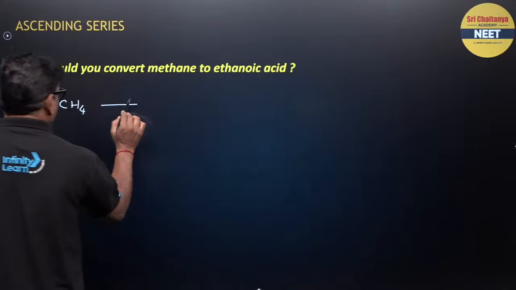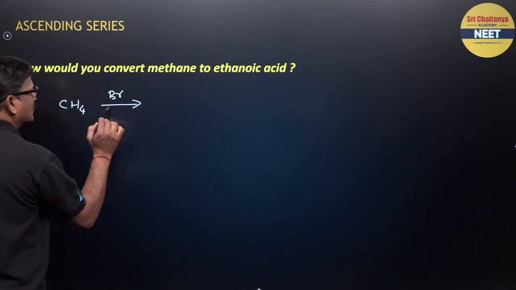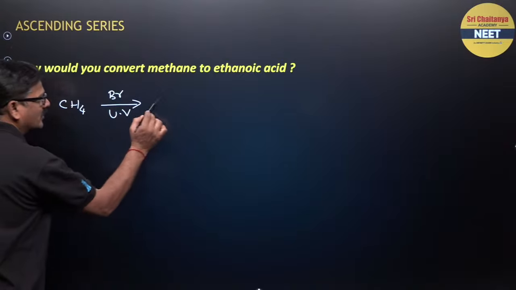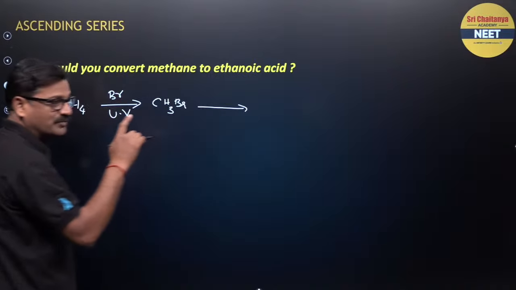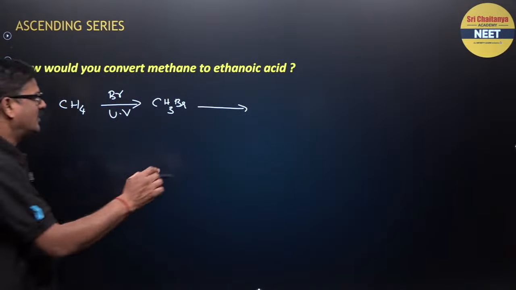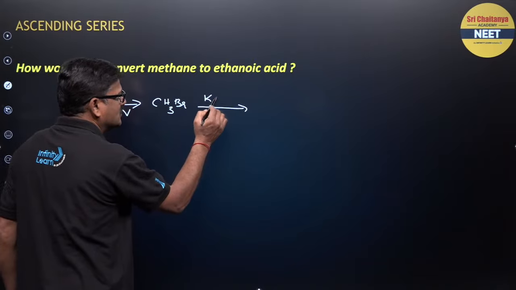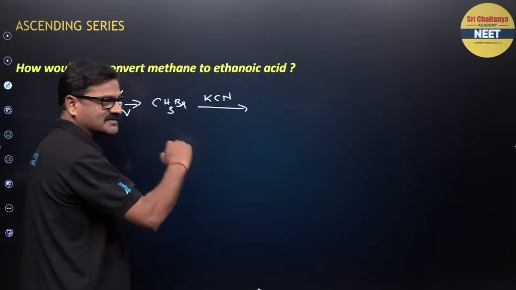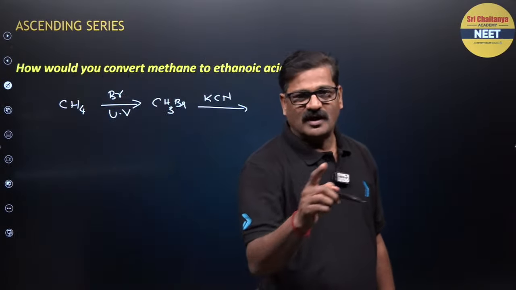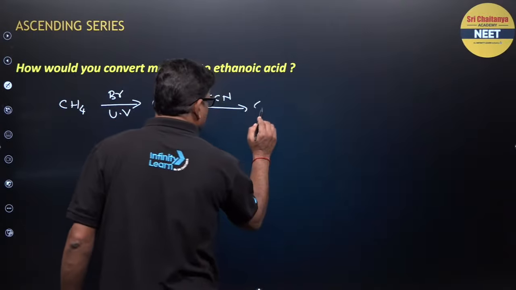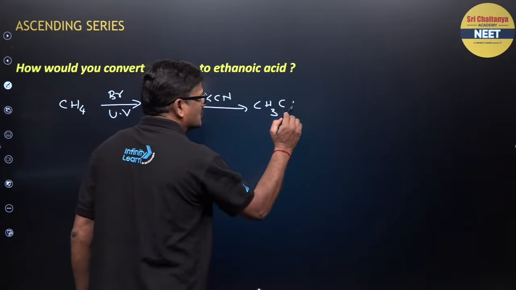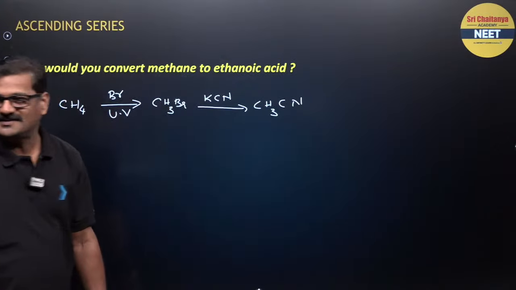So I want to just use Br2 in the presence of UV, you are going to get CH3Br. And this bromide can be converted into cyanide by using KCN. According to our previous slide, remove the bromine, nucleophilic substitution reaction, probably SN2, CH3CN, right?